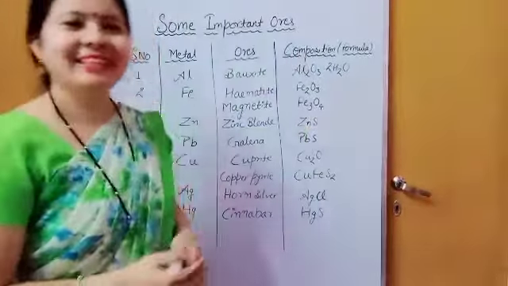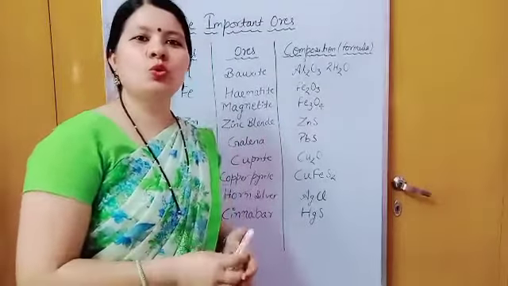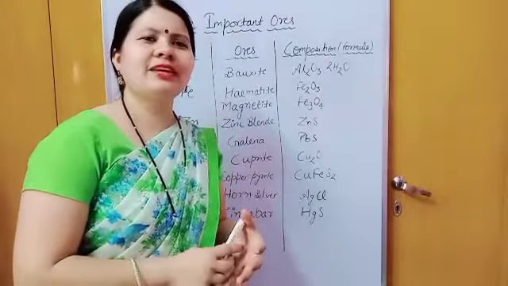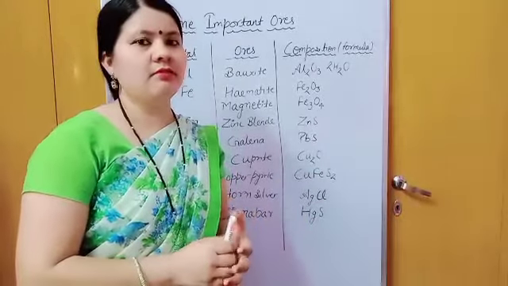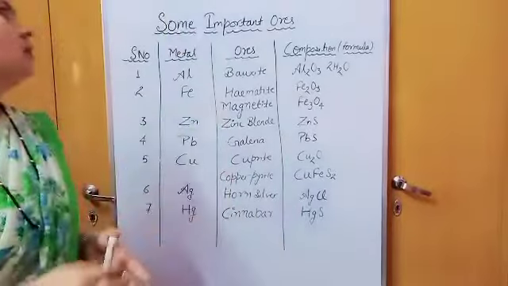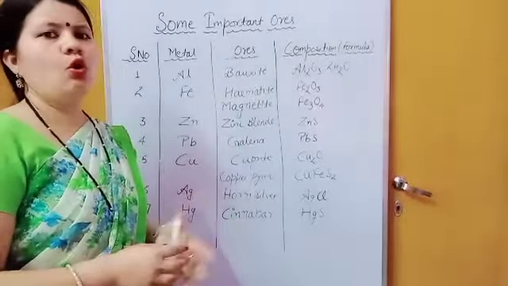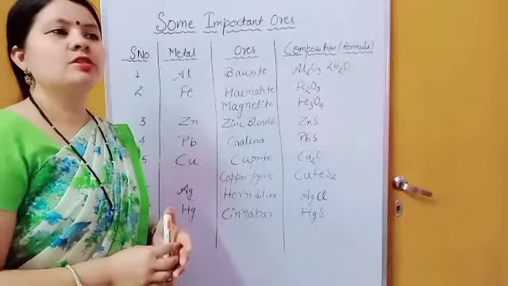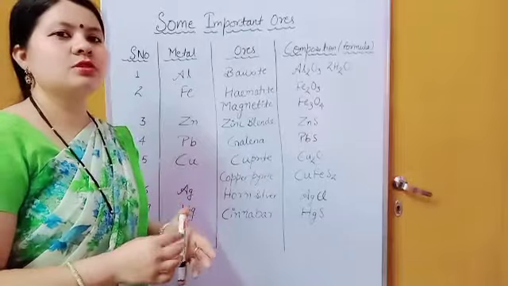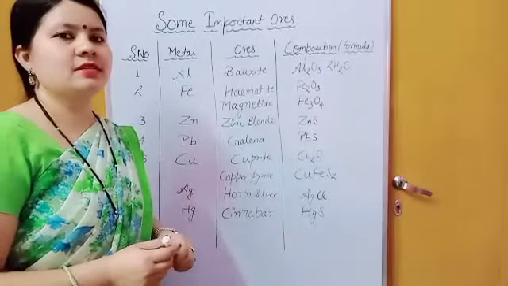Good morning everyone. In the earlier video we learned about minerals, ores, and gangue, or you can say the matrix. Now I think it's clear to you what the difference between minerals and ores is. All ores are minerals, but all minerals are not ores, because ores are those minerals from which we can extract metal.